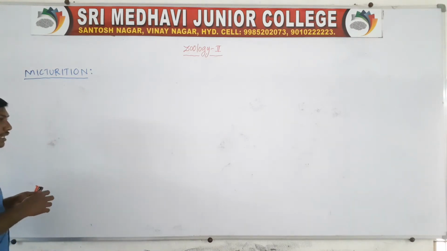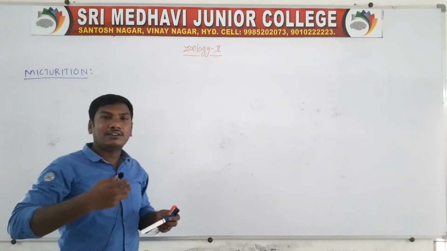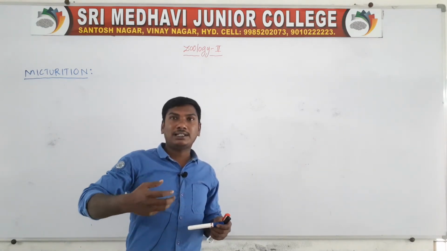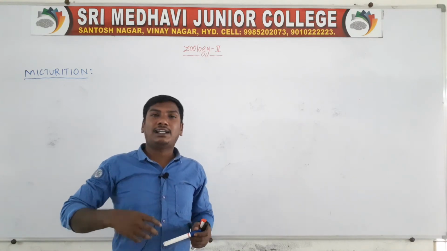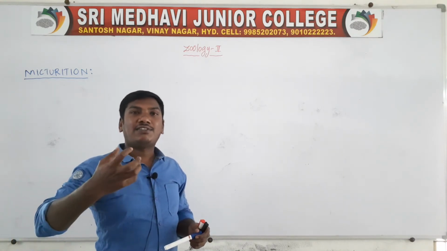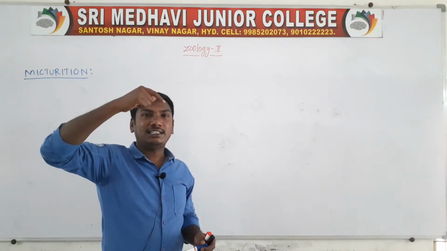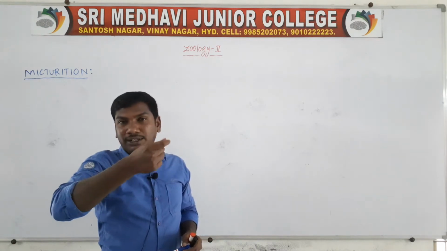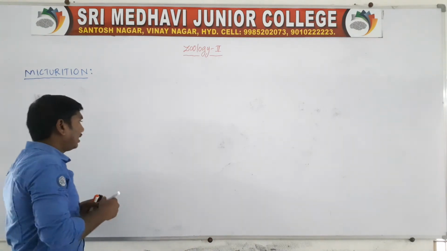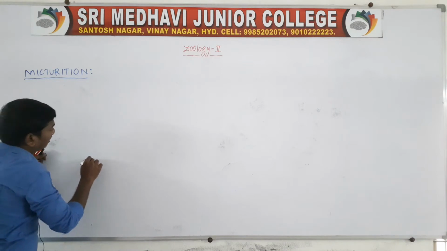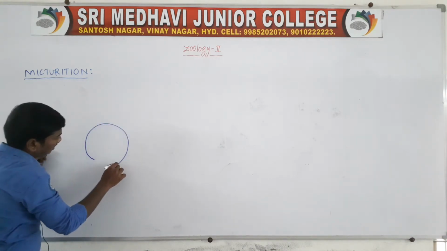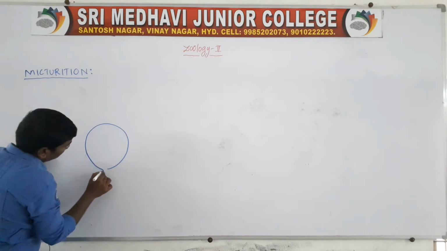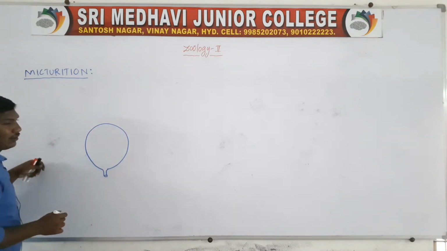First of all, the urine is formed in the nephrons. The nephrons carry the urine to the urinary bladder. For example, here is a rough diagram. This is the urinary bladder.